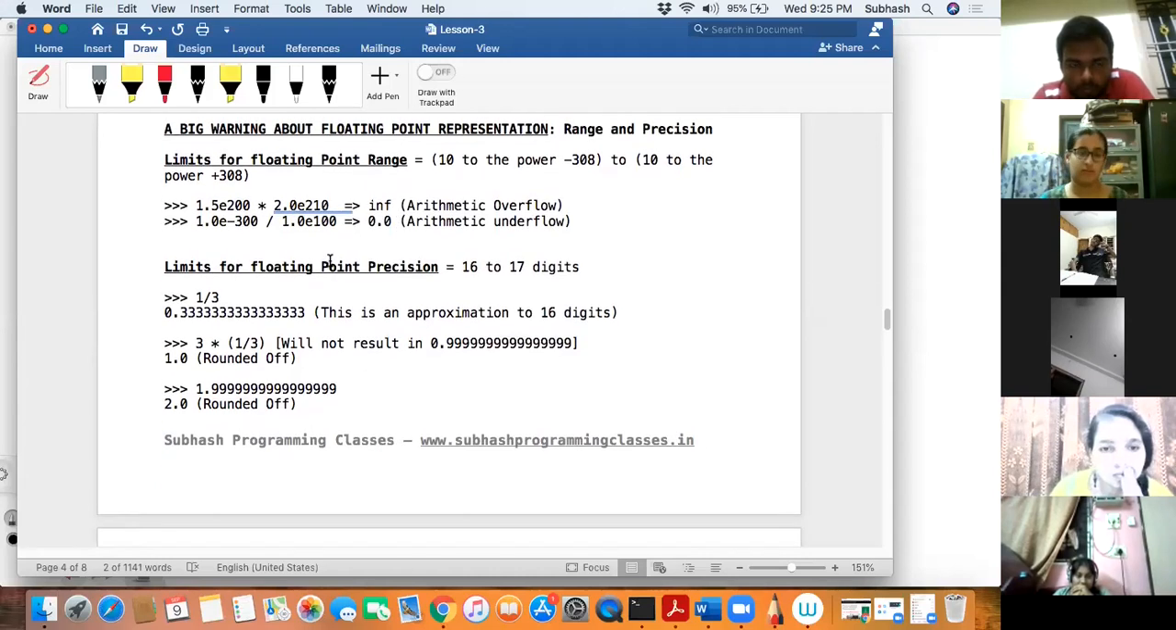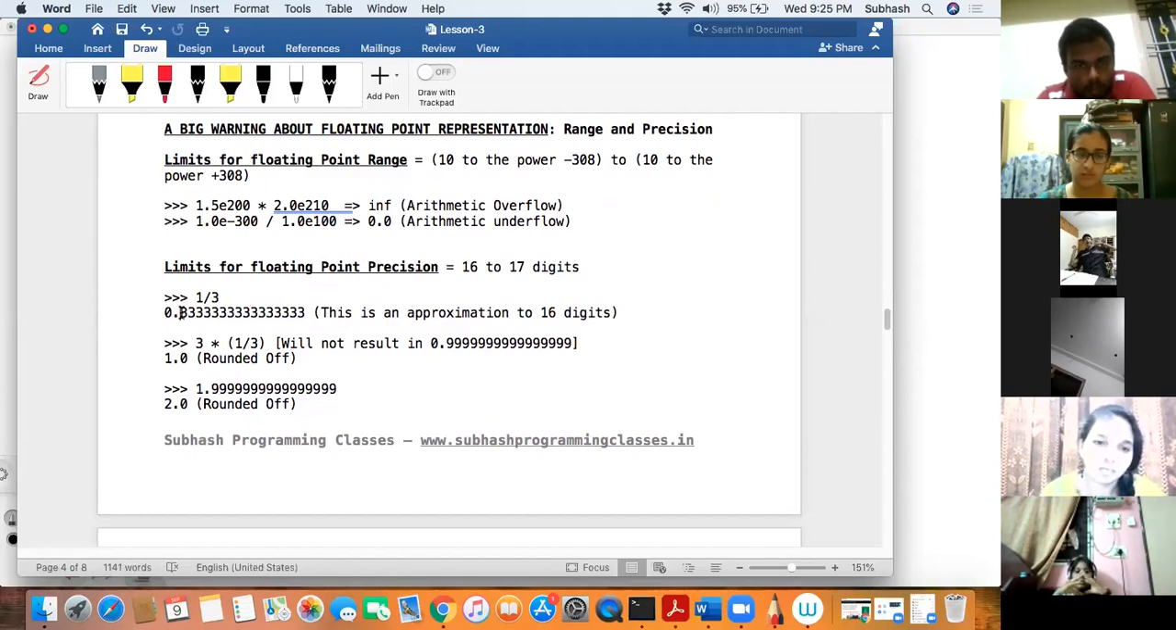And second thing is, I want you to observe the limits of floating point precision. It means maximum it can be from 16 to 17 digits in Python. When I say 1 divided by 3, as an example, the output that I got was 0.333. That is nothing but an approximation to 16 digits.